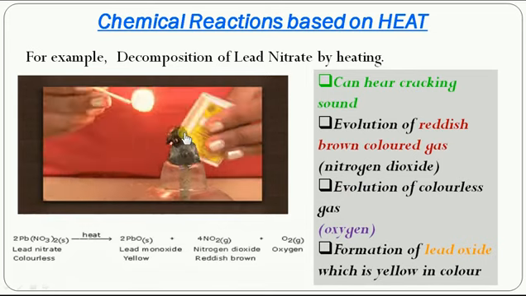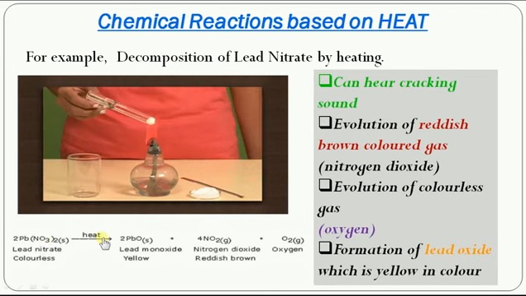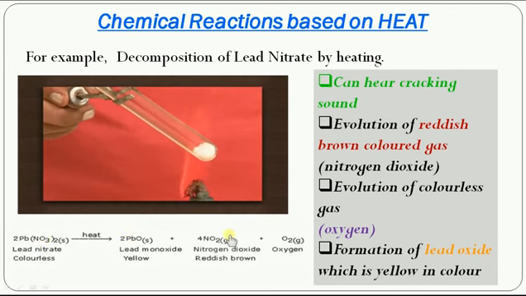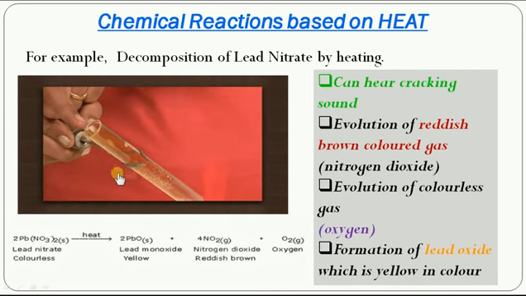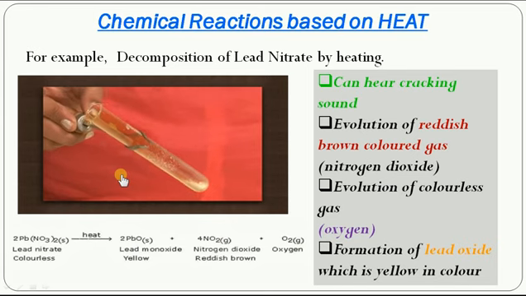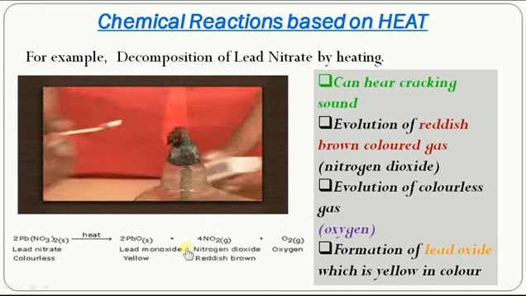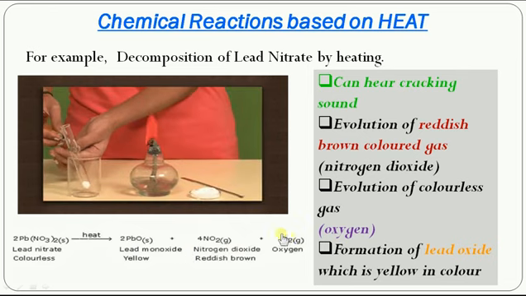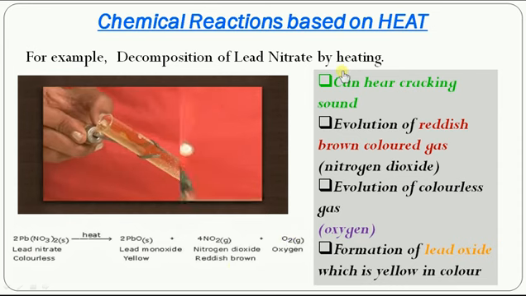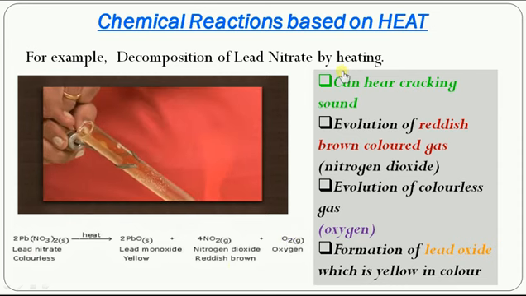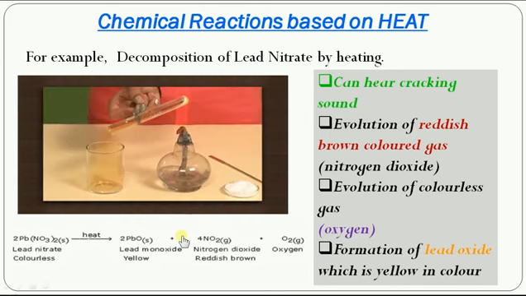You could see the clear picture one more time. Lead nitrate decomposes on heating to lead oxide, nitrogen dioxide, and oxygen. You could see the reddish brown gas coming out of the test tube, which clearly indicates the presence of nitrogen dioxide, and the evolution of colorless gas called oxygen. This is the balanced chemical equation for this decomposition reaction. So what do you understand? Some chemical reactions occur only by heating. This is what we have understood.